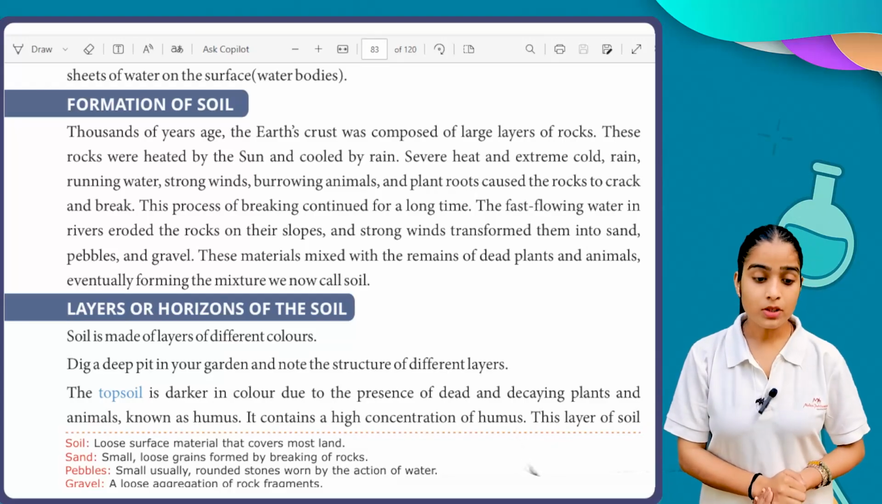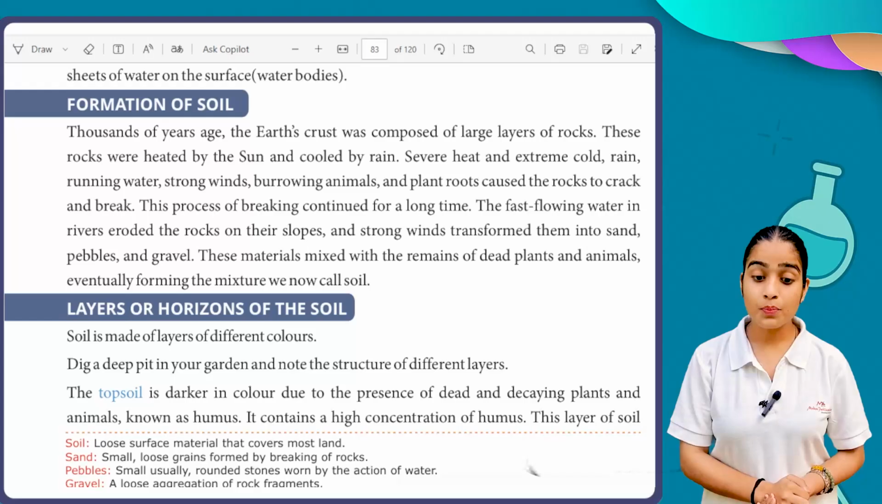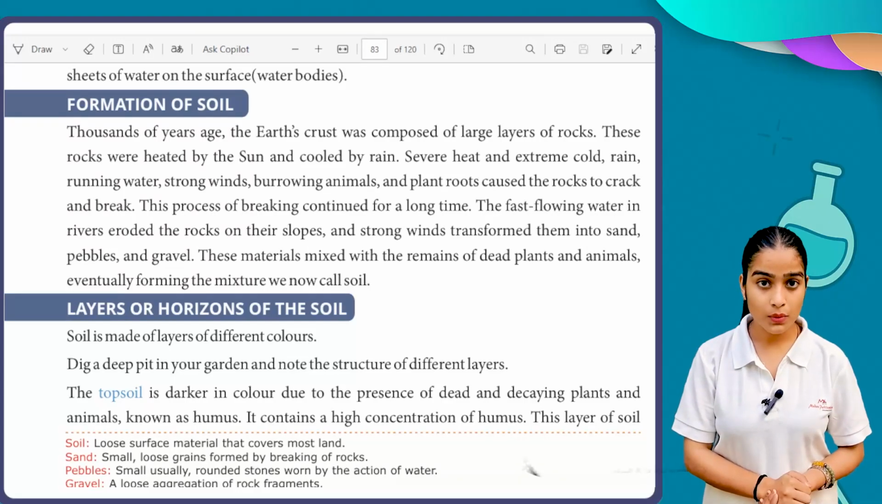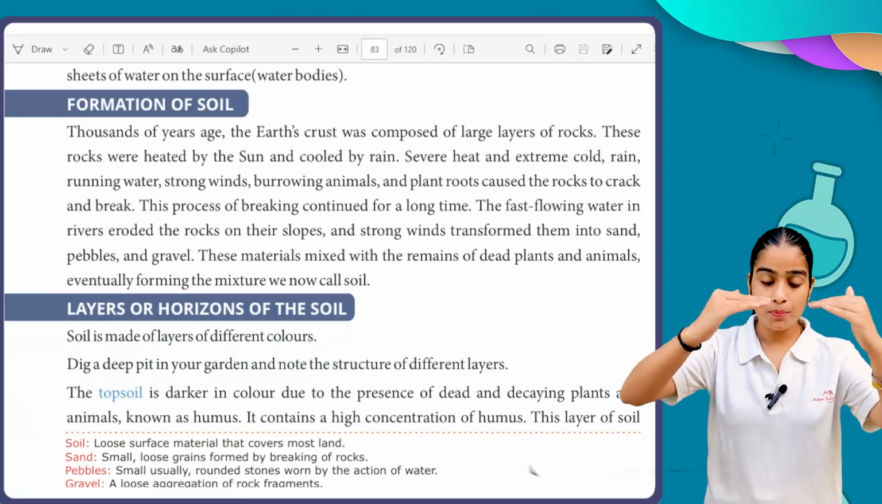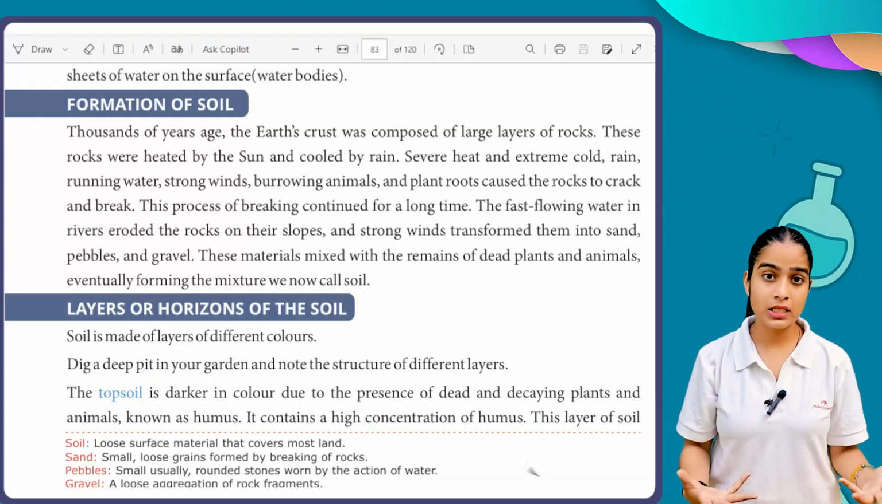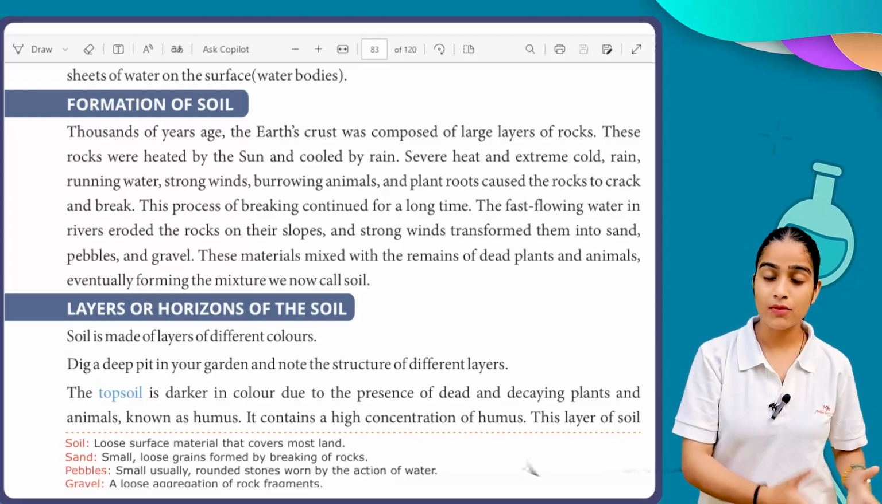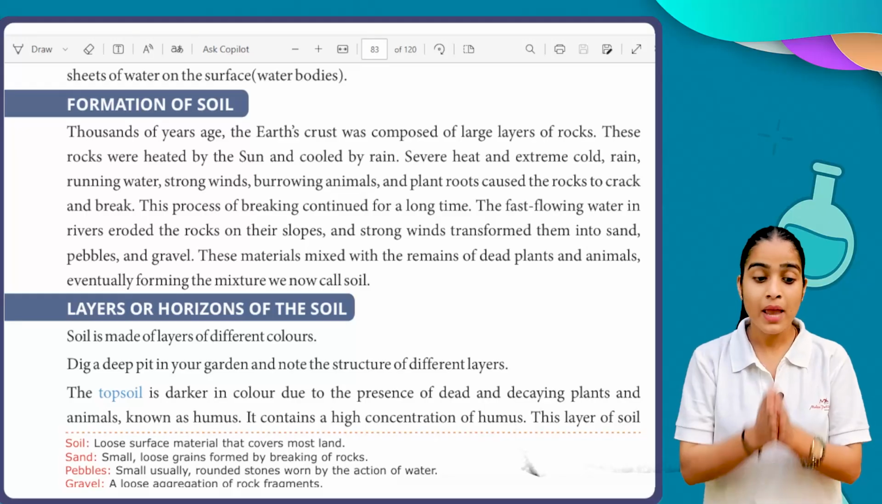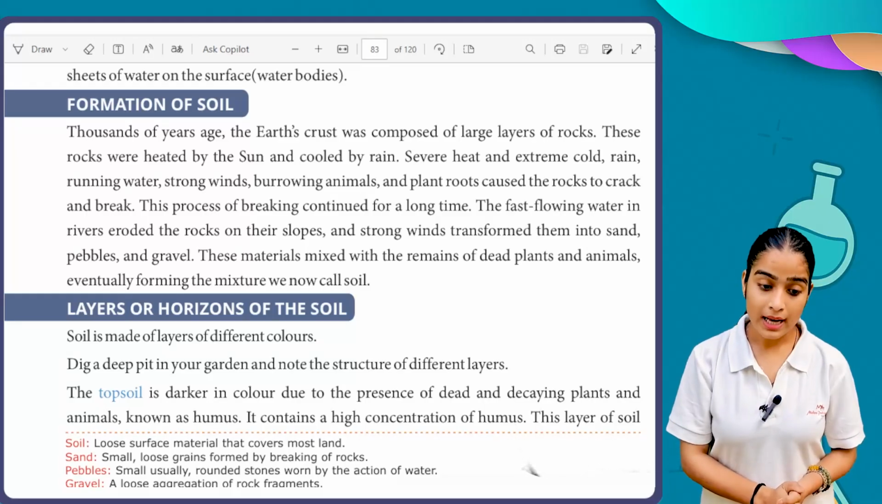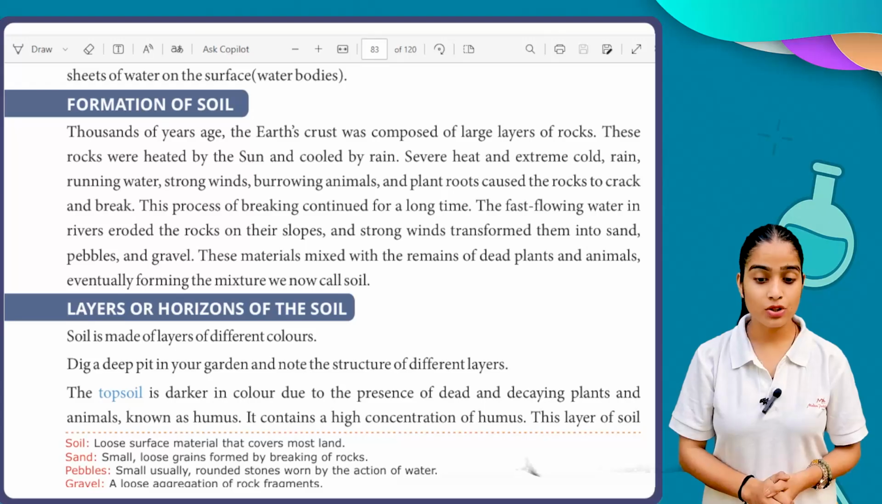The topsoil is darker in color due to the presence of dead and decaying plants. So what we understand, the topsoil which is on top, it is dark. And why is this dark? Because it has dead and decaying plants and animals known as humus. It contains a high concentration of humus.